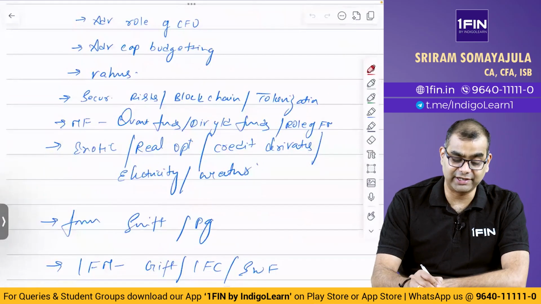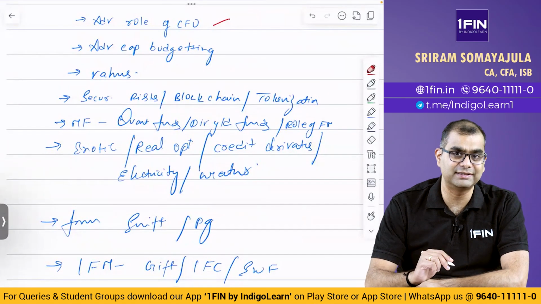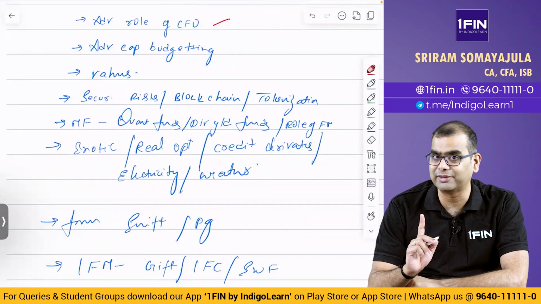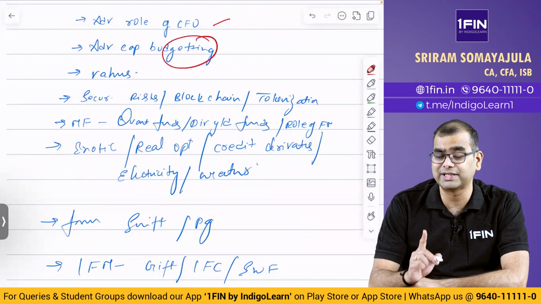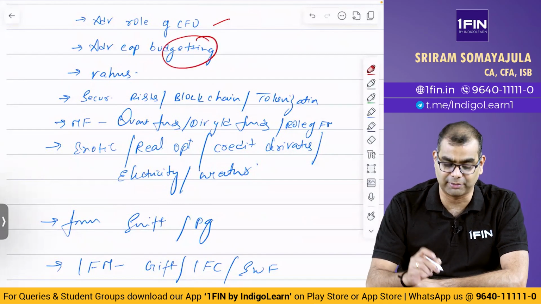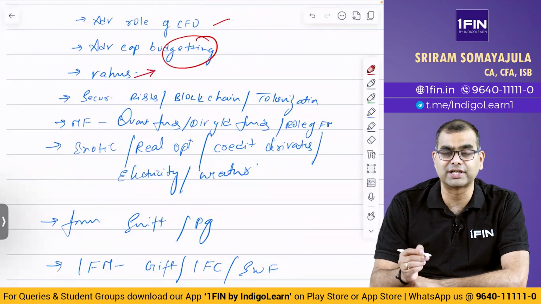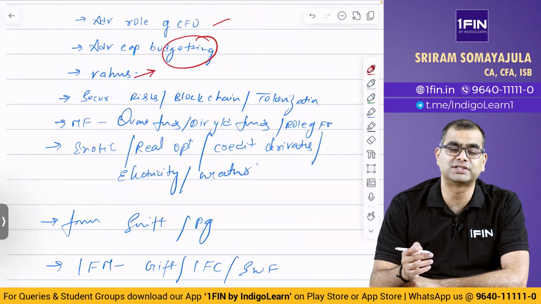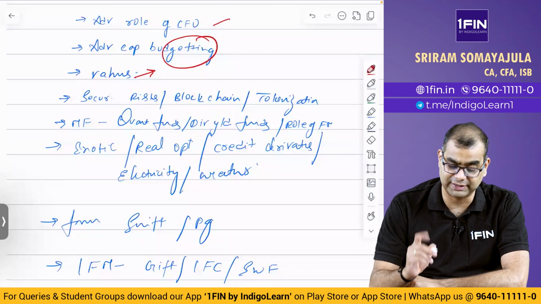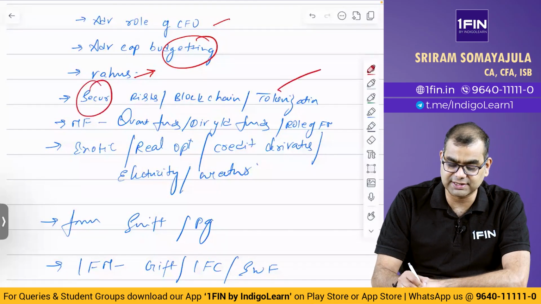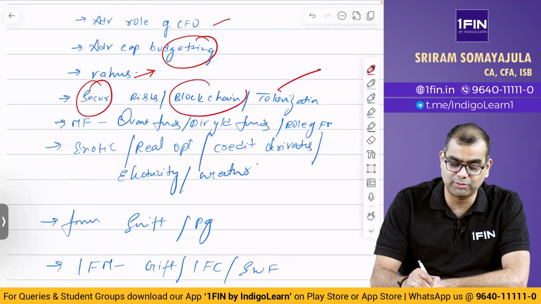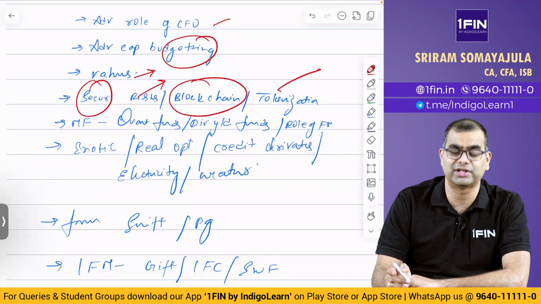These are the topics. Advanced role of CFO. This has been added in the AFM syllabus and has already been asked. Then advanced capital budgeting. We have so far not seen any great theory questions, so it is a potentially good topic. Then valuers. In the security valuation chapter, there is a whole section on what a valuer is and all of that. That's a potential question. Of course, securitization. They've already asked something about tokenization, but there is potential around blockchain and the risks of securitization.